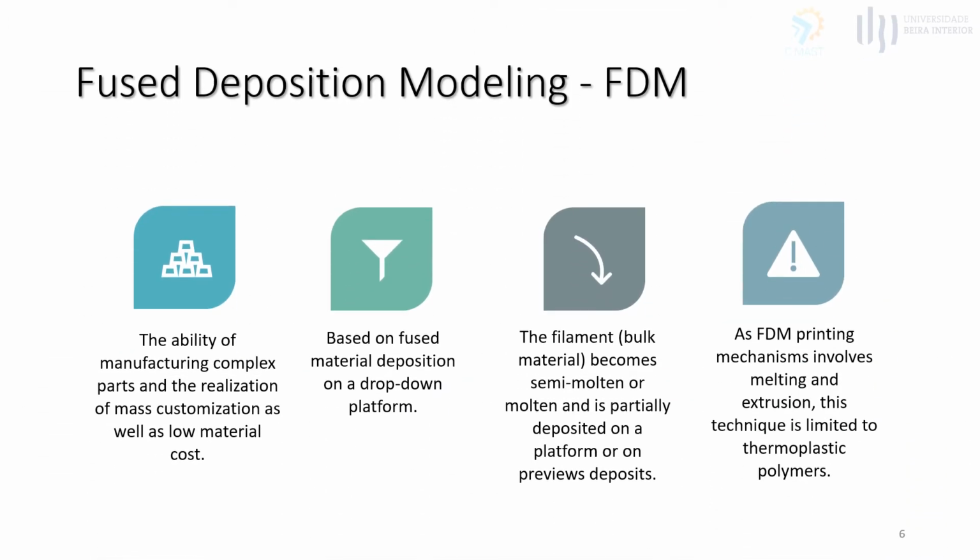The ability of manufacturing complex parts and the realization of mass customization, as well as low material cost, are the reasons why FDM is one of the most used AM techniques. This method of printing is based on fused material deposition on a drop-down platform. The filament, bulk material, becomes semi-molten or molten, and it is partially deposited on a platform or on a previous deposit. As the FDM printing mechanism involves melting and extrusion, this technique is limited to thermoplastic polymers. However, because the softness of the filament does not support the compression stress during the feeding process, highly flexible thermoplastics aren't recommended.